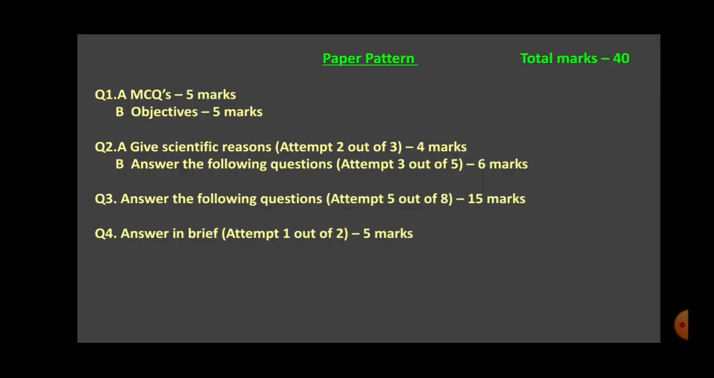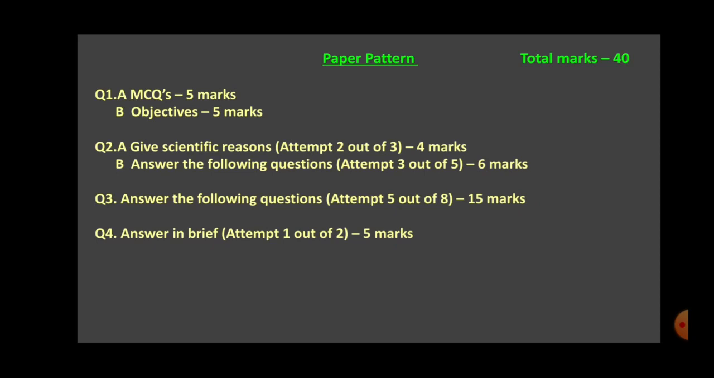Now the paper pattern. Though the preliminary question paper was also based on the same paper pattern, as I said, we have to revise certain things again and again. So the paper pattern is as follows. Question number 1, A will be MCQs, 5 marks, and there won't be any options. B will be objectives. Multiple types of questions will be there, which we will discuss in the coming time. Each question will be of 5 marks, 5 questions.